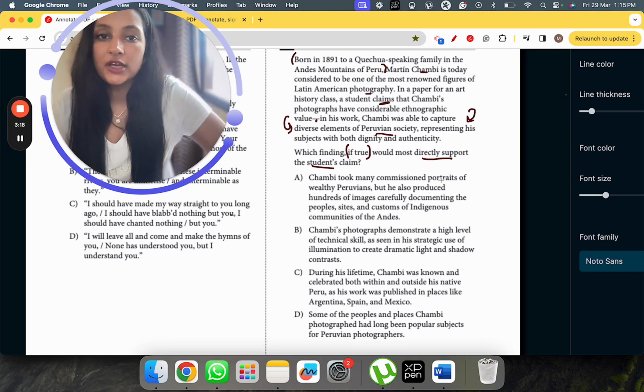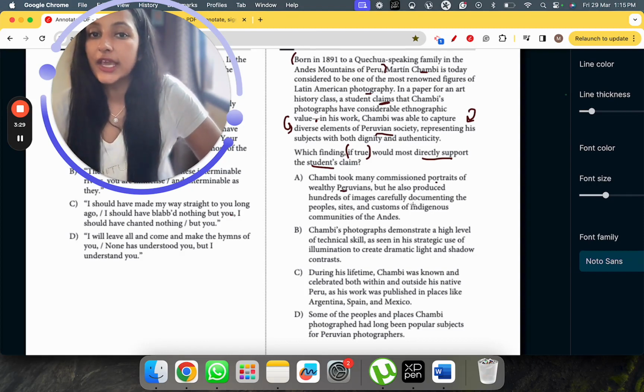Chambi took many commissioned portraits of wealthy Peruvians, but he also produced hundreds of images carefully documenting the peoples, sites, and customs of indigenous communities of the Andes. So this basically tells me about the diversity. Remember what the student claimed over here?